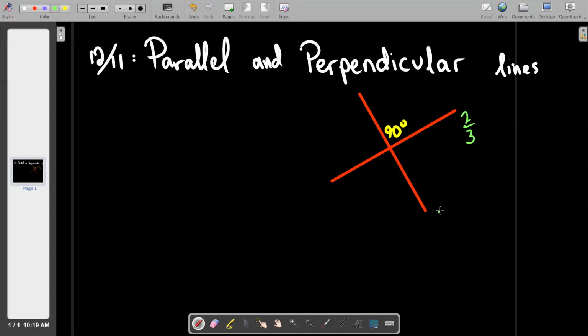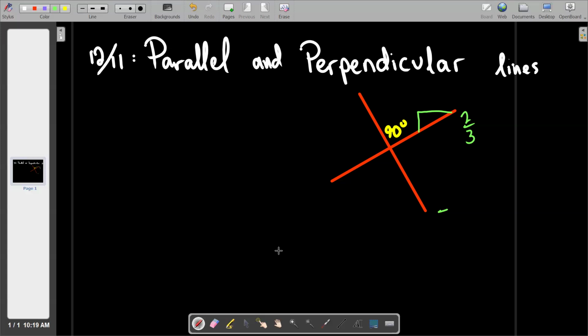It's not that, but it is definitely negative. What an excellent guess that was, by the way. But can we agree that the second line is steeper than the first line? So we know that 2/3 won't work. The first line had a tilt of up 2, but it had more sideways, didn't it? So that's why that line's a little bit flatter. So for the other line to be perpendicular to it, yes, it goes negative, but what else happens?